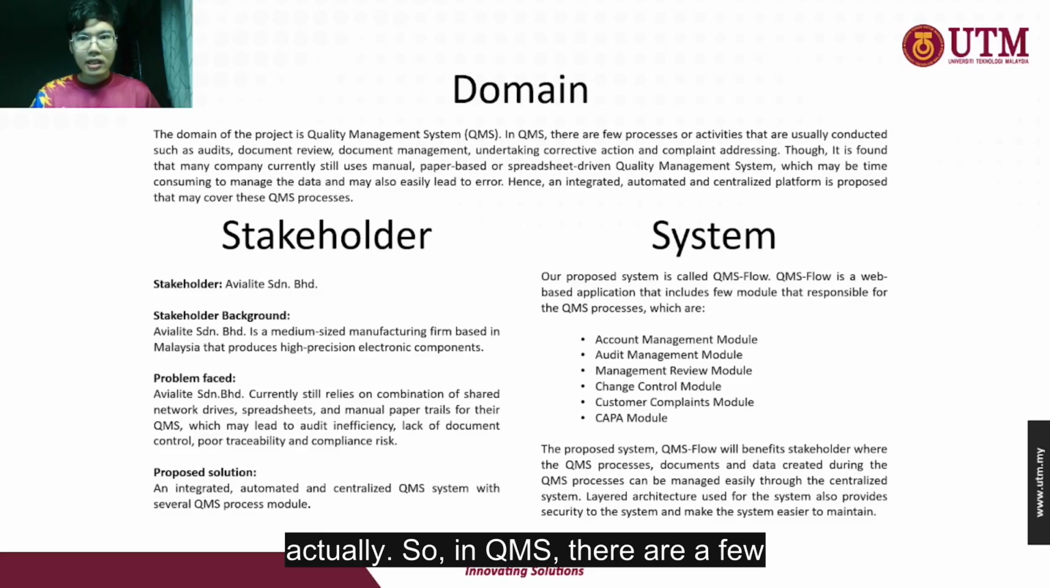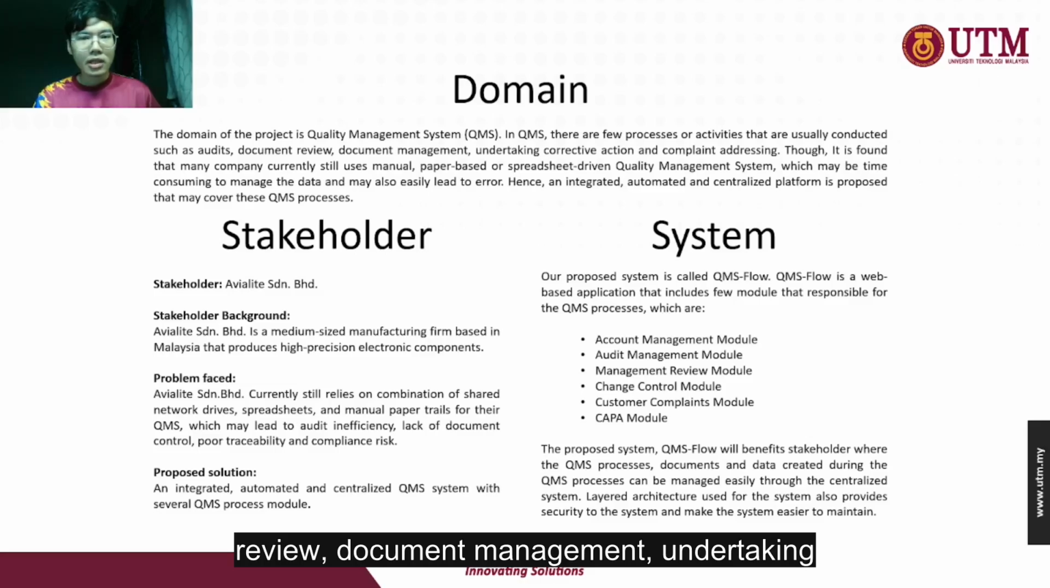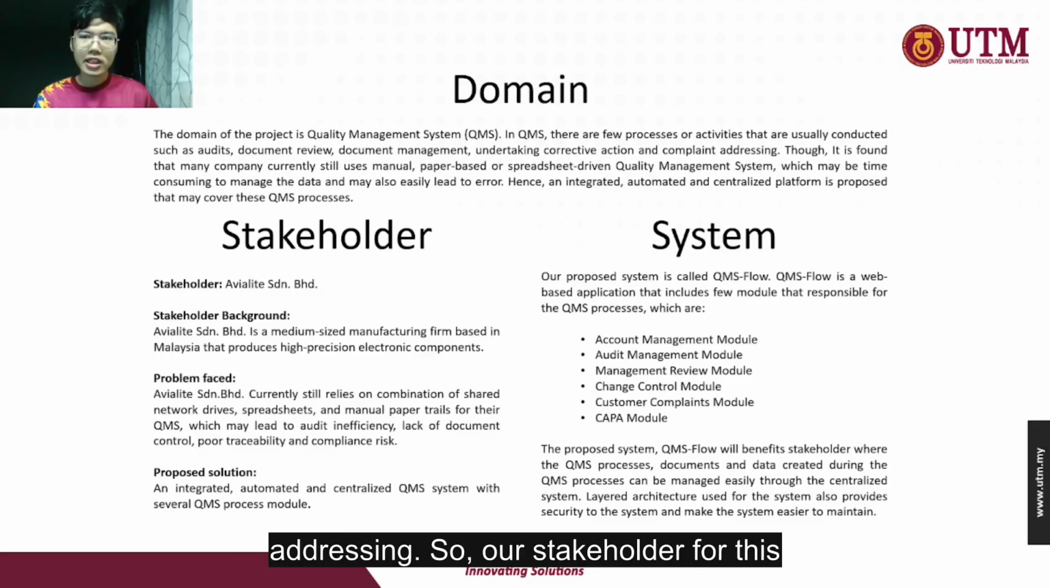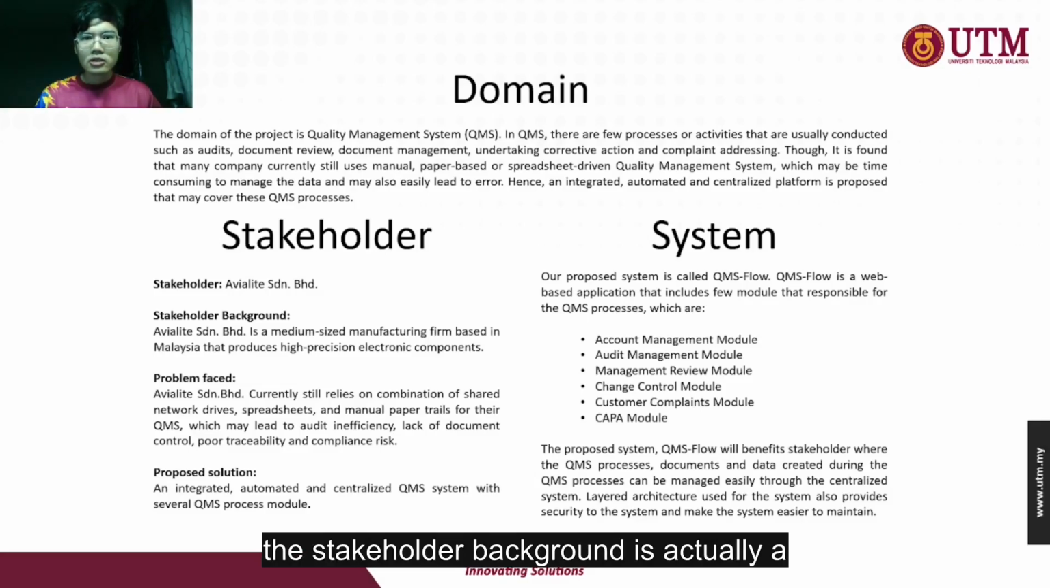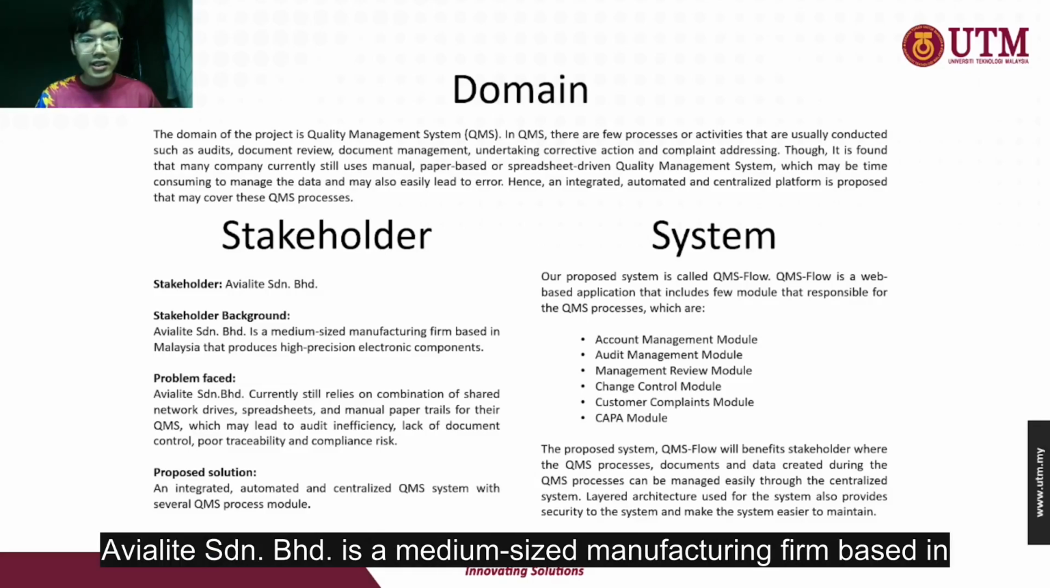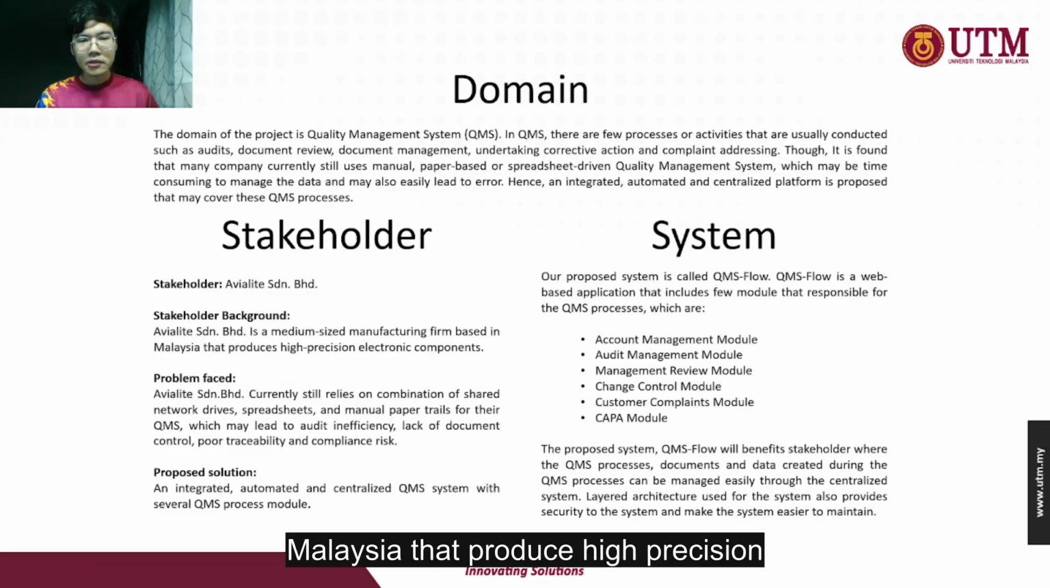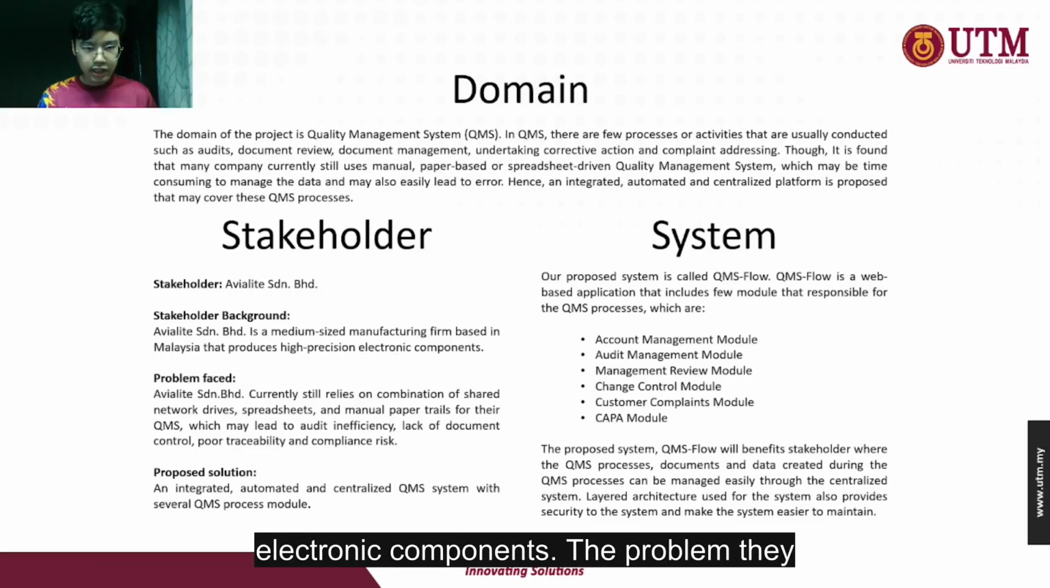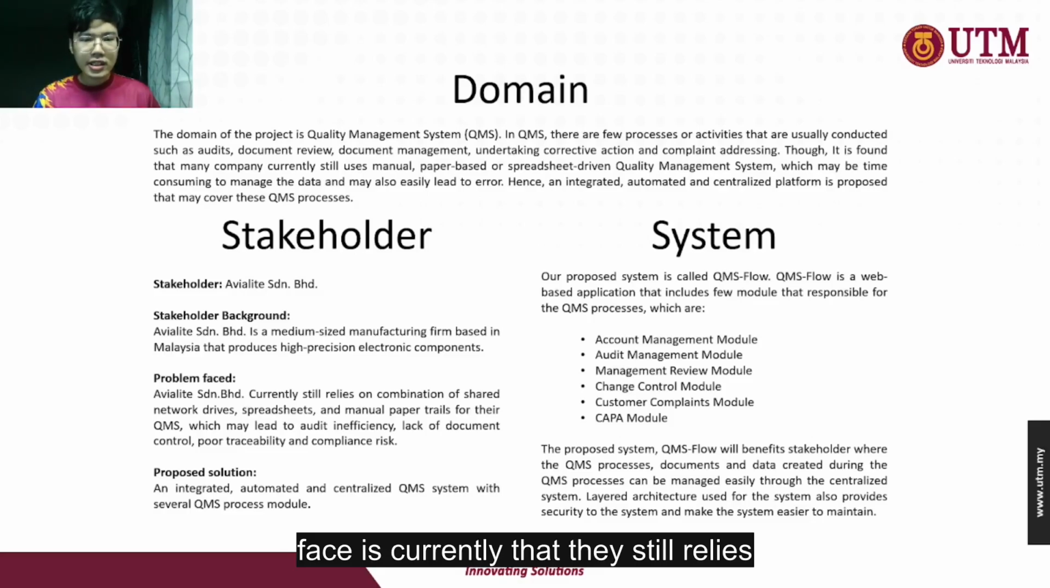In QMS, there are a few processes or activities that are usually conducted, such as audits, document review, document management, undertaking corrective action, and also complaint address review and audits. Our stakeholder for this project is SECJ, a medium-sized manufacturing firm based in Malaysia that produces high-precision electronic components. The problem they face is that they still rely on a combination of shared network drives, spreadsheets, and manual paper trails for their QMS. This led them to audit inefficiency, lack of document control, poor traceability, and compliance issues, which is a problem for their business.